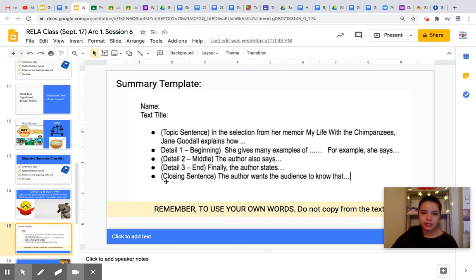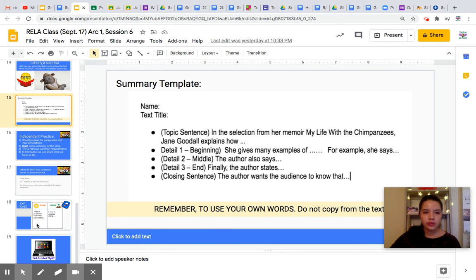Okay, and then we have a closing sentence to wrap it up. The author wants the audience to know that. So after giving examples of the main idea, what does she want us to know with this central idea? What's the point? What does she want us to know? Right, so this is just what we call a template. It's just something that's there. It's like the basics, and you help us fill it in. Again, if you prefer to reword some of these things, by all means, feel free to modify it so that it's your own copy. You can definitely do that.